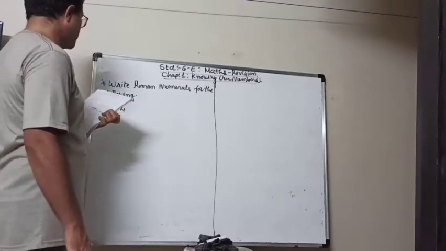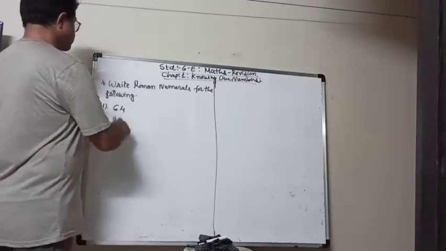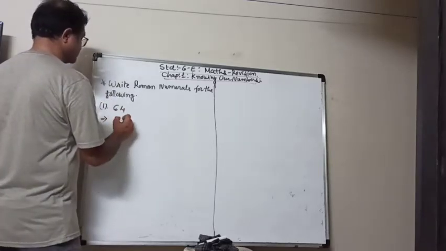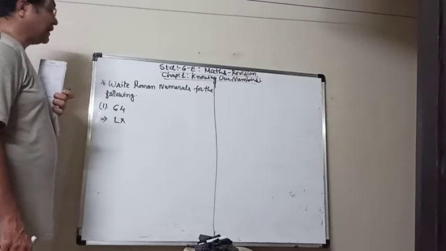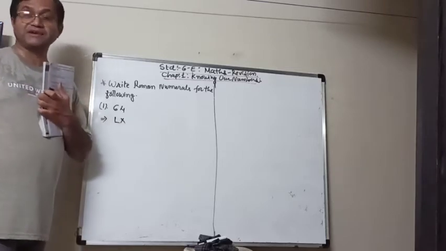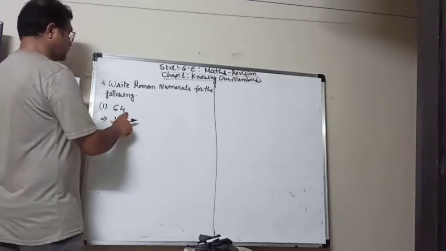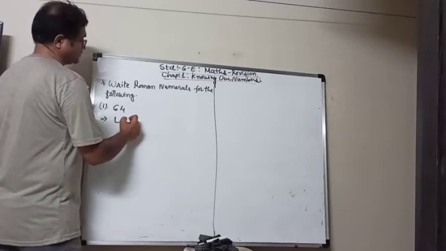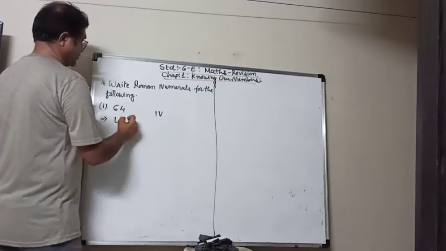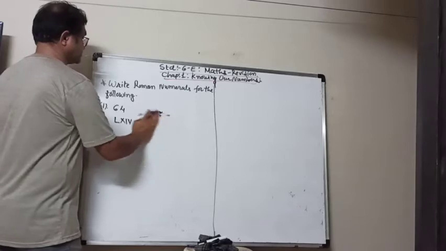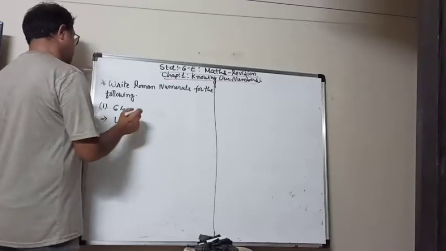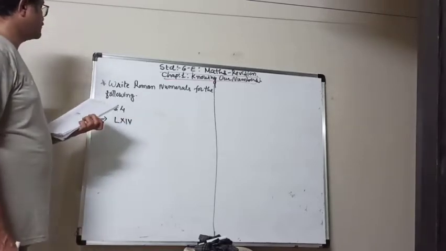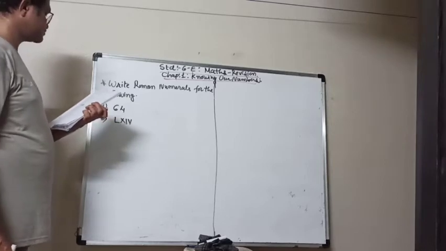Now 64, 60 means 50 plus 10. L is for 50, X is for 10. Now 4, you know that 4 how you write down? 4 means 5 minus 1. So LXIV is the Roman numeral for 64.